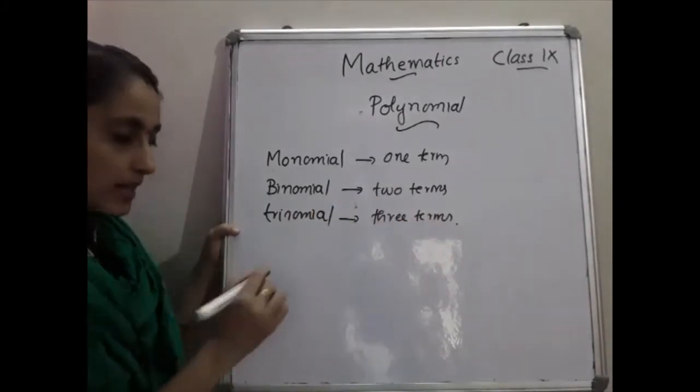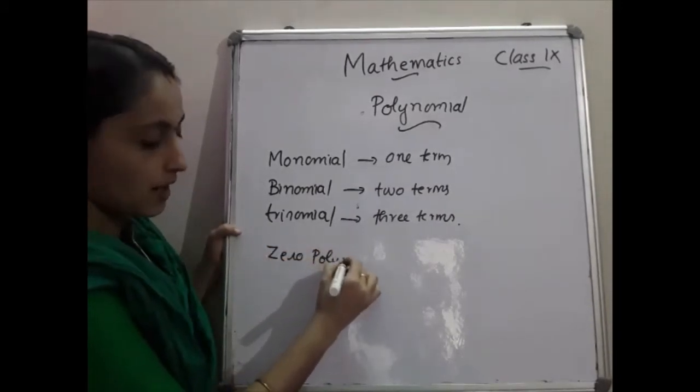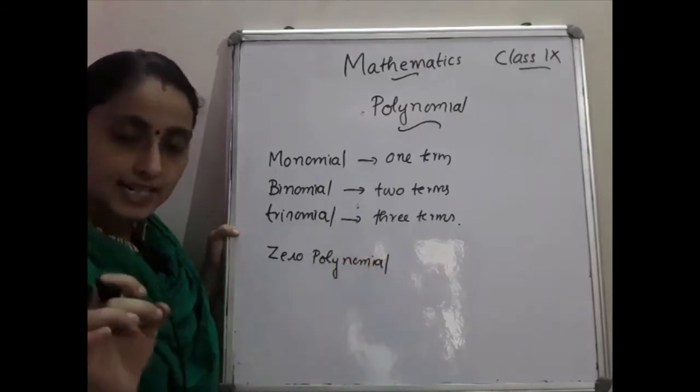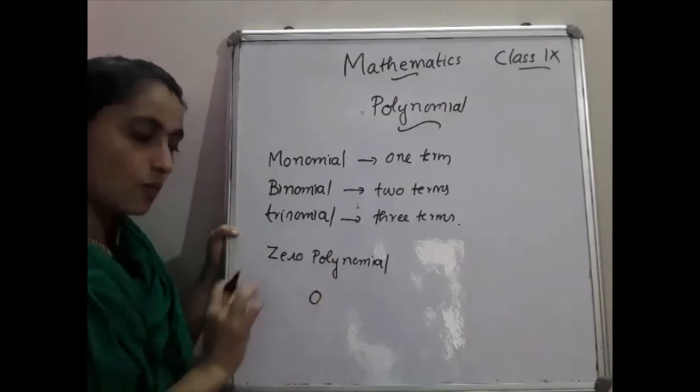And one more is the zero polynomial. Constant polynomial and zero polynomial are entirely different. Constant polynomial means it is a number, like 6, 1 by 2, likewise. But zero polynomial is simply 0. That is a zero polynomial.